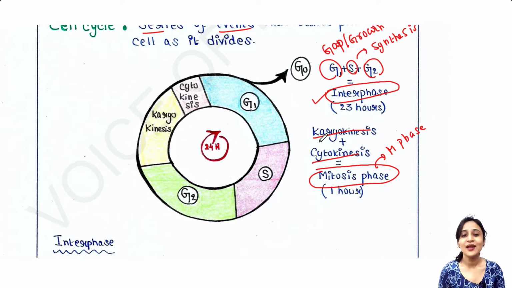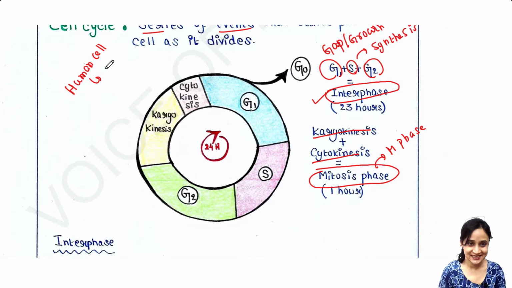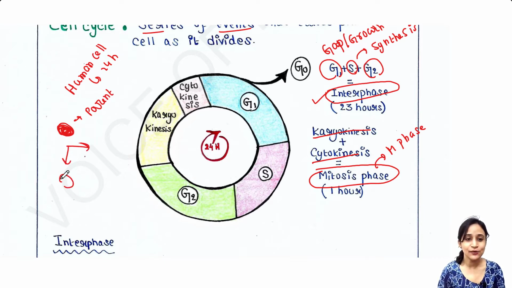So, now a human cell takes 24 hours to divide. Suppose this is the human cell and this is the parent cell. This cell divides into two cells.